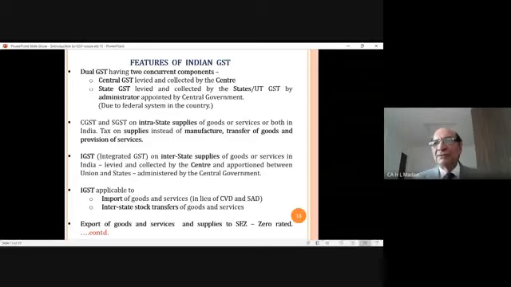But what was to be done? In that situation, the government allowed the buyer to issue an F form to the supplier. And if that F form is received by the supplier, then there was no tax. But if the F form is not given by the customer, by the branch to its factory office, in that situation, the full rate of tax would be applicable.